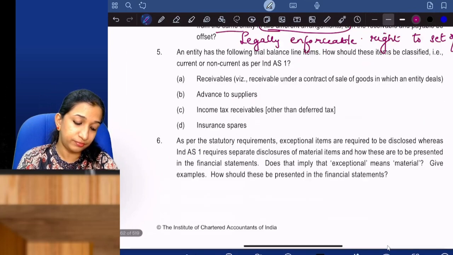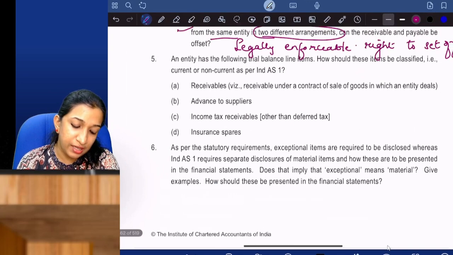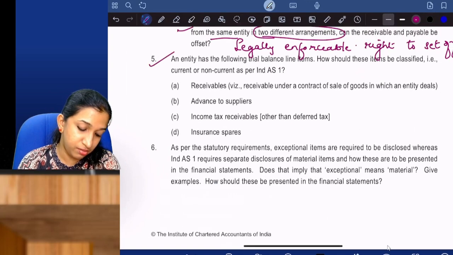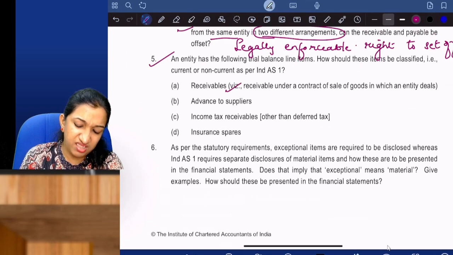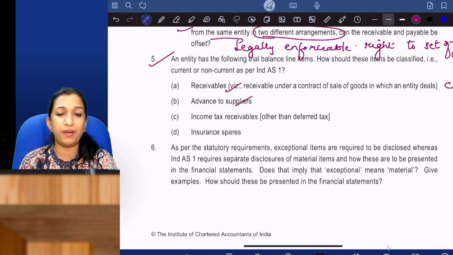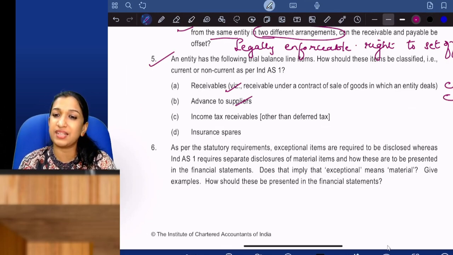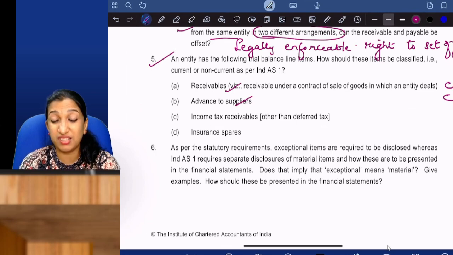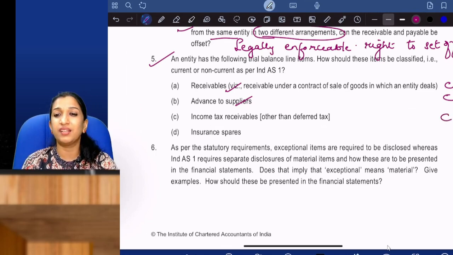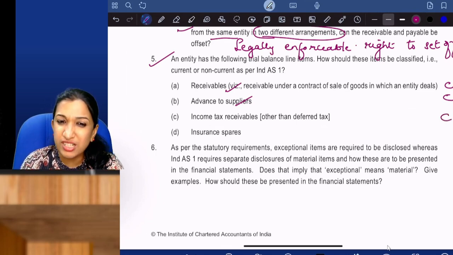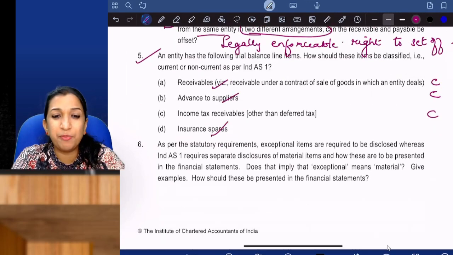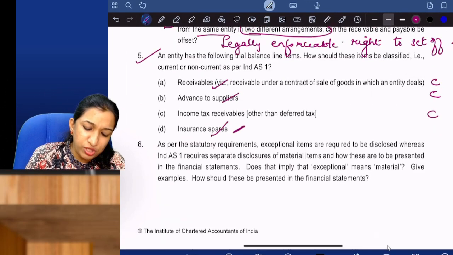That's it. An entity has the following trial balance line items. Receivables, it is current. Advance to suppliers is current. Operating nature expected to be done in one operating cycle, current. Income tax receivable, if it is expected to be received in one operating cycle, current, or else non-current. Insurance spares. See, these spares, standby equipment, if it is expected to be used for more than 12 months, it is PPE, or else it is inventory.